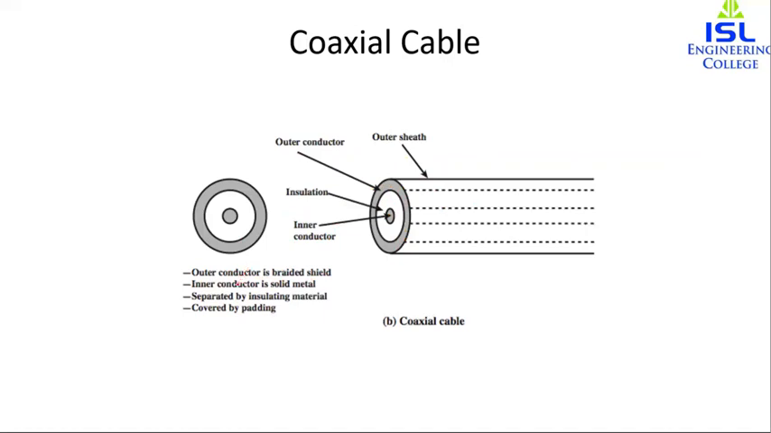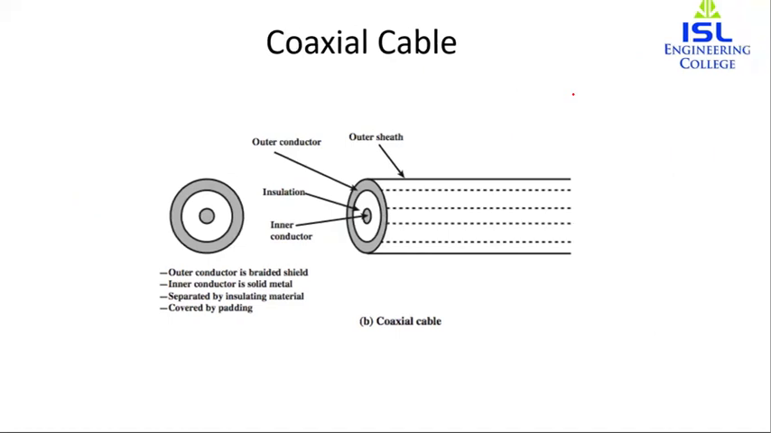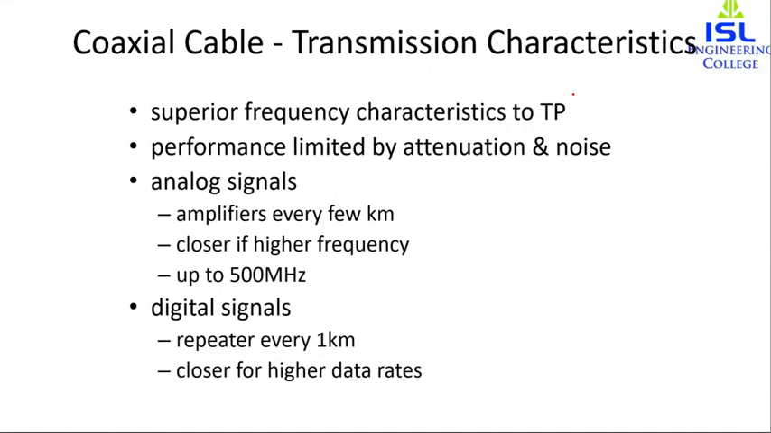Now, what is the advantage of the coaxial cable? Coaxial cable can be used over large distances, and it supports more stations on a shared line than the twisted pair, and we'll see the application. It has superior frequency characteristics to the twisted pair. That is, the frequency is higher compared to the twisted pair. The performance is limited by attenuation and noise.